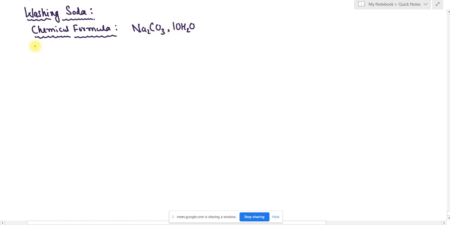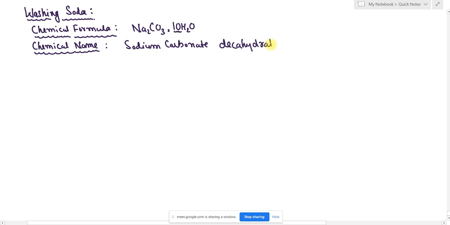Next, its chemical name. What is the chemical name of washing soda? The chemical name of washing soda is sodium carbonate decahydrate. Remember students, sodium carbonate decahydrate. Why have we taken decahydrate? Because 10 water molecules are there. Hence we name it sodium carbonate decahydrate. Deca means 10. This is the chemical name of washing soda.